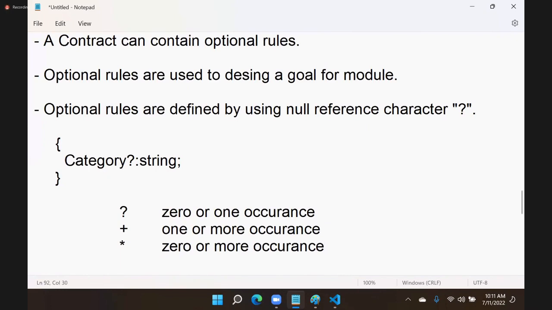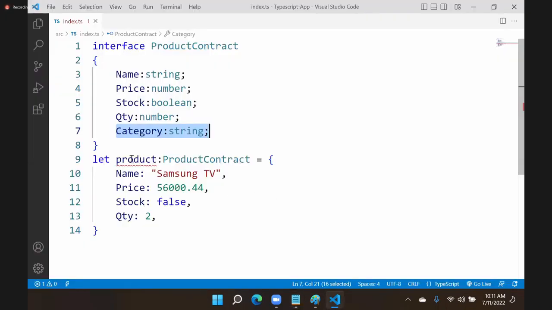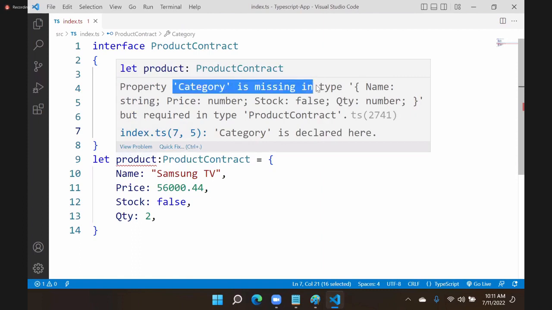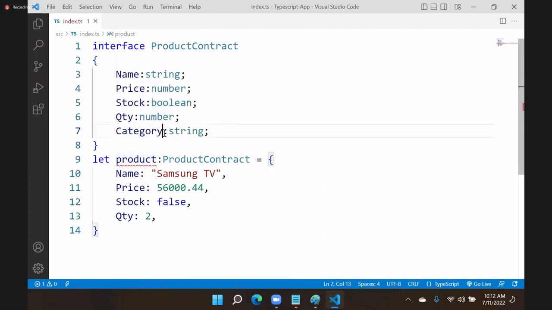Here, we cannot use plus or asterisk. I am just telling you those characters. Question mark means 0 or 1. That means optional. You can define optional fields like this. Currently it says that category must be there, it is missing. But I want to make it optional. Just put a question mark. Now it is okay, no problem. If you want, you can mention it. That is okay. But you don't have to.